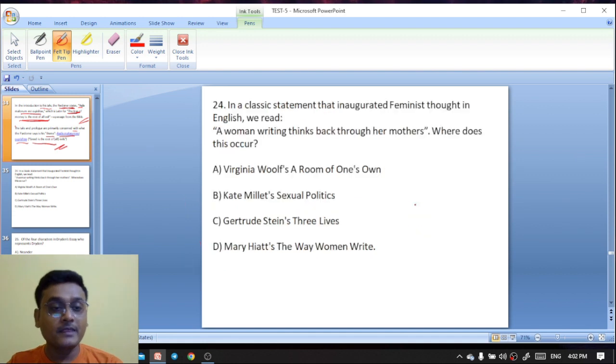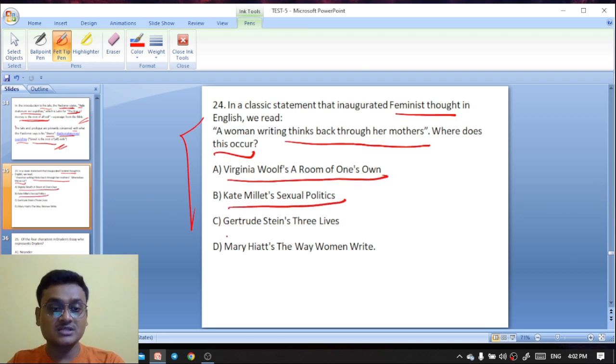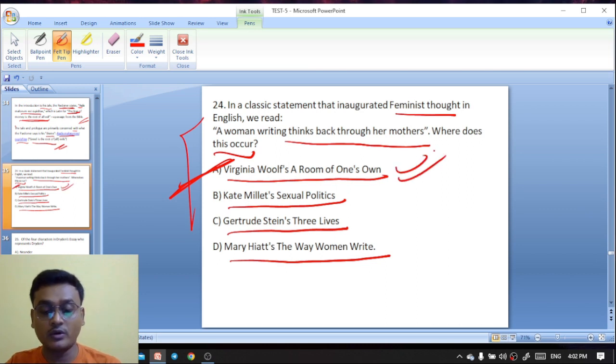Next question. In a classic statement that inaugurated feminist thought in English, we read women writing back to their mothers. Where does this occur? Virginia Woolf's A Room of One's Own, Kate Millett's Sexual Politics, Gertrude Stein's Three Lives, Mary Haird's The Way Women Write. So these lines appear in Virginia Woolf's A Room of One's Own.